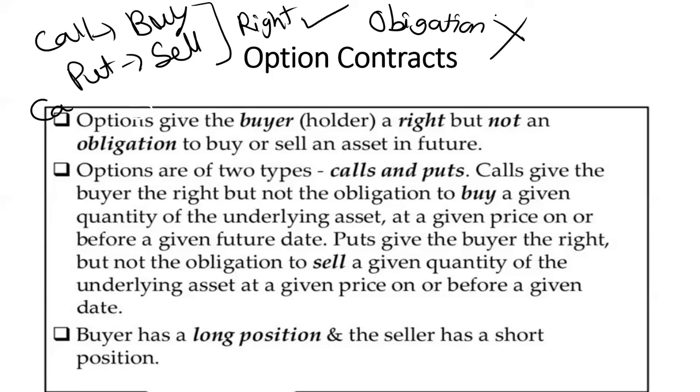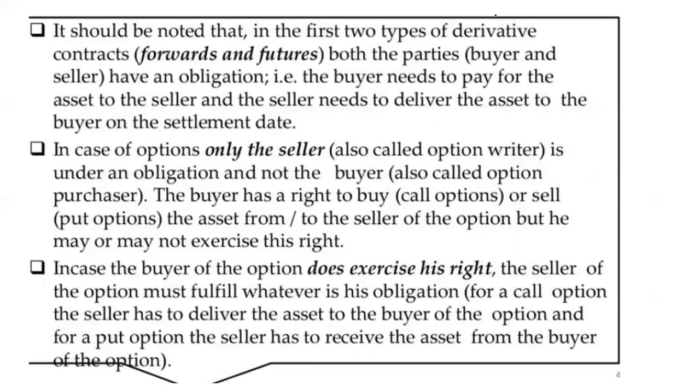The buyer has the long position, and the seller has the short position. This point you should remember. The buyer has the long position and the seller has the short position. Then let's see the next points. It should be noted that in the first two types of contracts, that is forward and futures, both the parties, the buyer and the seller, have an obligation.